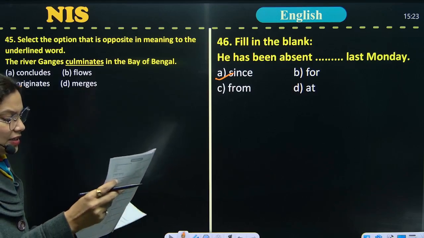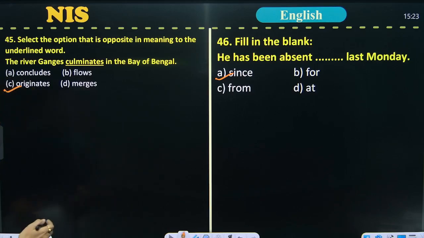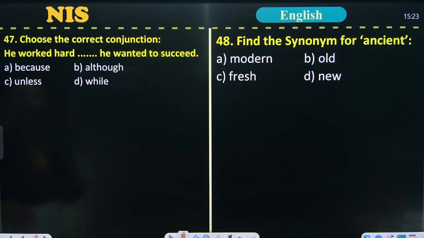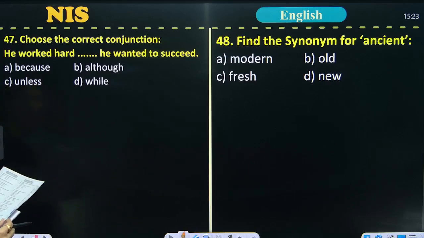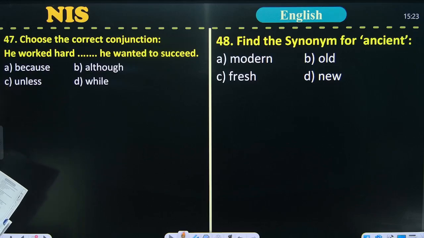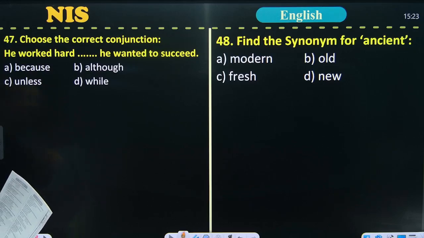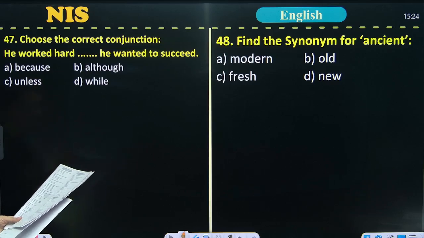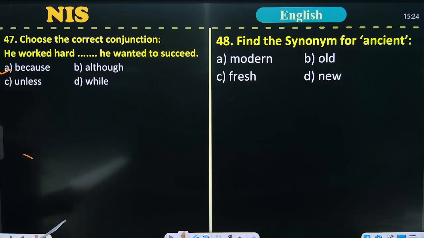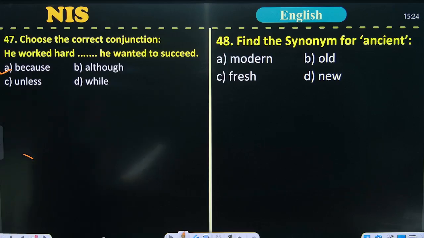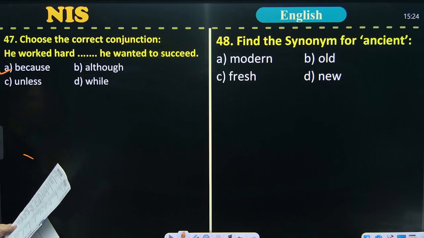Next, question number 47. Choose the correct conjunction. The sentence is: he worked hard dash he wanted to succeed. The options are: A is because, B is although, C is unless, and D is while. The correct answer of this question is because. It shows the reason for the hard work, so because is the correct one.